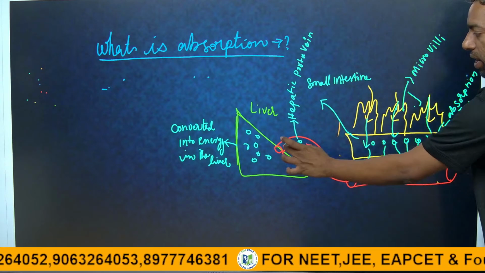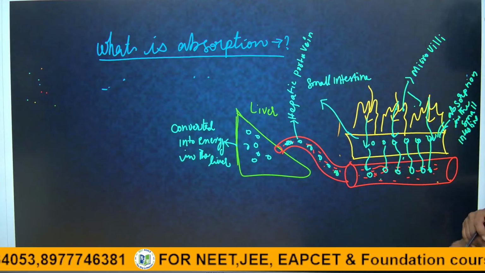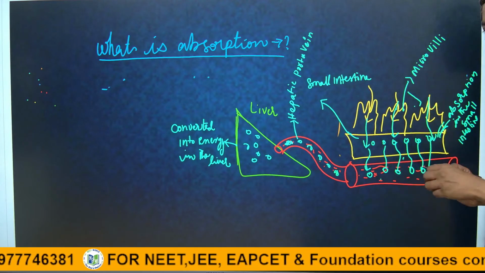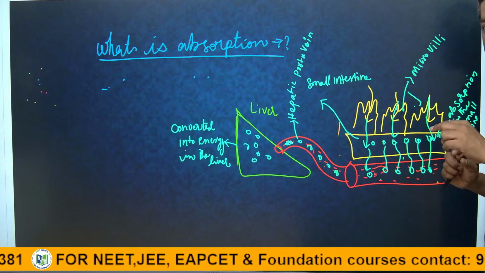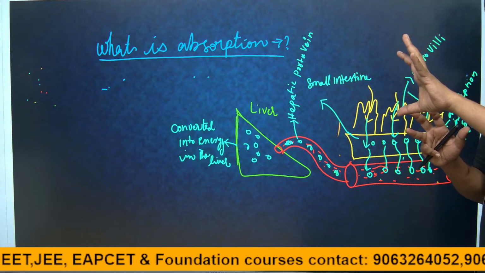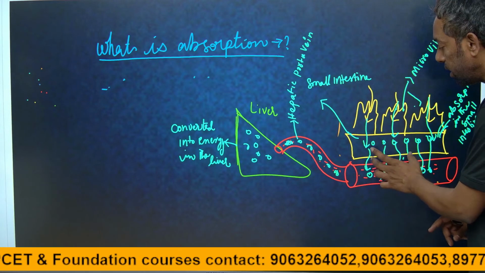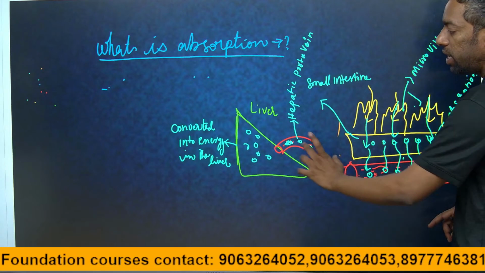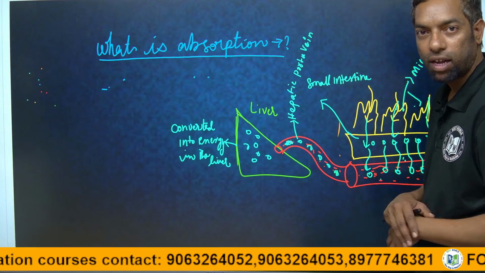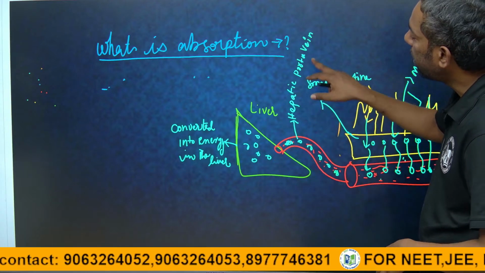This is the vein that carries the food particles into the liver. Actually, veins carry blood from an organ to the heart, but here it carries from the intestine to another organ, the liver gland, through the hepatic portal vein.